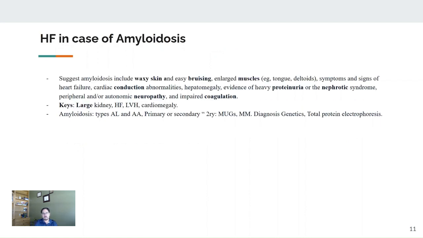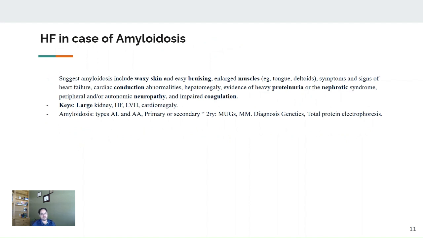Heart failure with amyloidosis. You will have 2 or 3 cases about a patient who came with eye puffiness, maybe signs of edema, nephrotic syndrome. You did an echo and it showed LVH, maybe signs of amyloid disease, maybe liver involvement, easy bruisability.